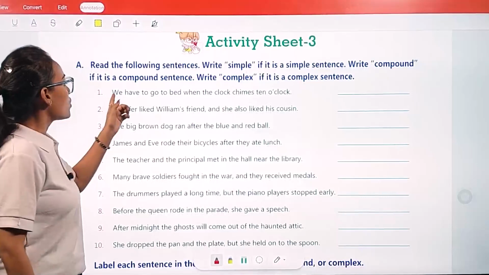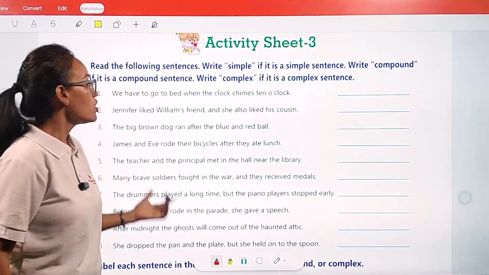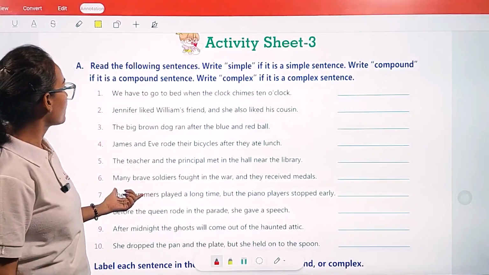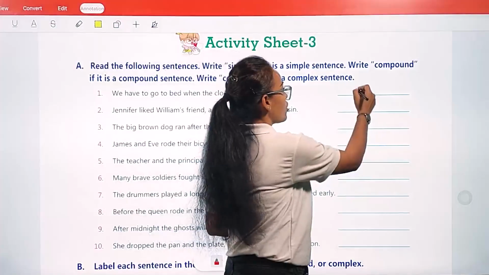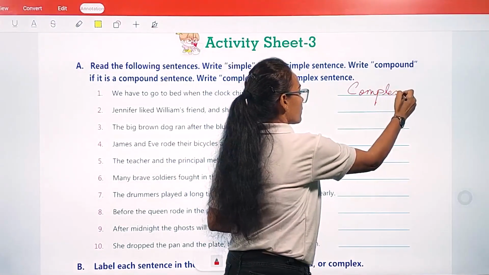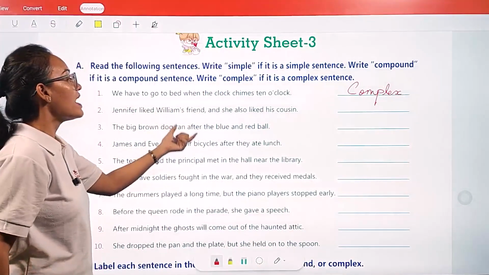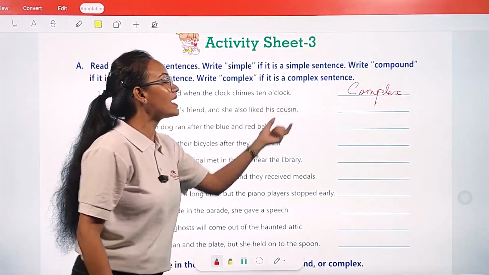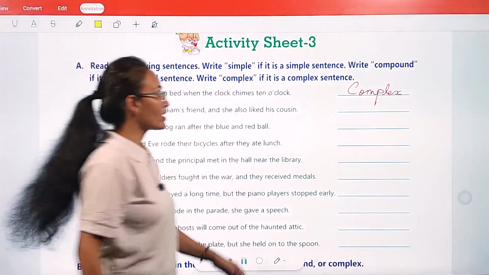The first one is: We have to go to bed when the clock chimes 10 o'clock. This sentence comes under the complex category, so here we write complex. Second: Jennifer liked William's friend and she also liked his cousin. It comes under the compound category.